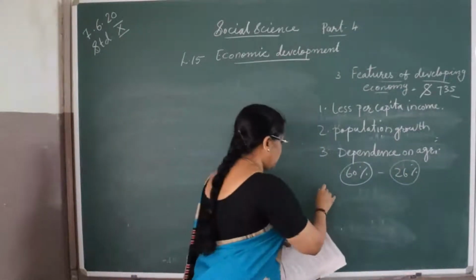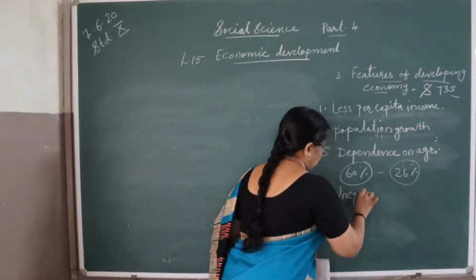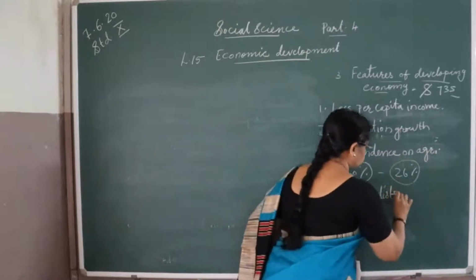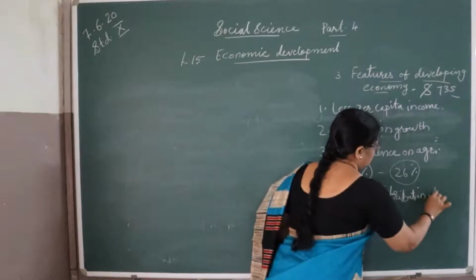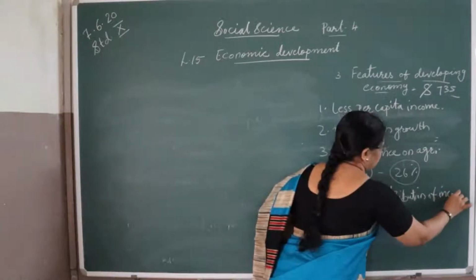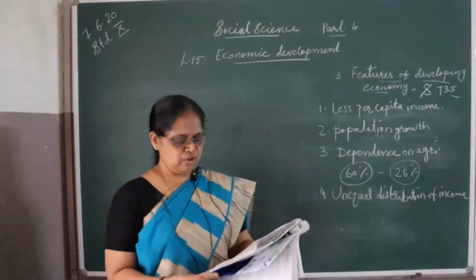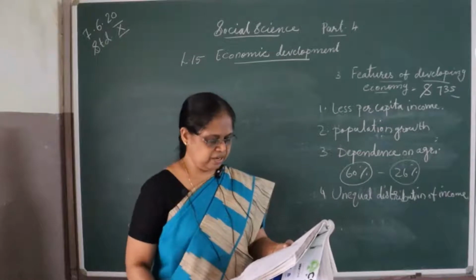Fourth one is unequal distribution of income. Unequal distribution of income and factors of production is seen in developing countries.